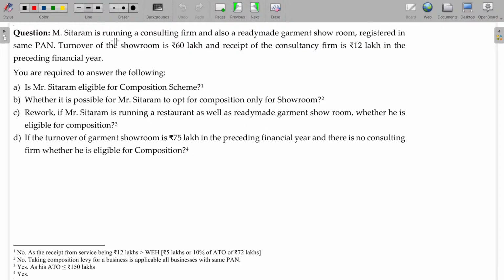M. Sitaram is running a consulting firm and also ready-made garments. This is trading goods, this is services, registered under the same PAN. Turnover of the showroom is 60 lakhs and receipt of the consultancy firm is 12 lakhs in the preceding financial year. Is Mr. Sitaram eligible for the composition scheme?